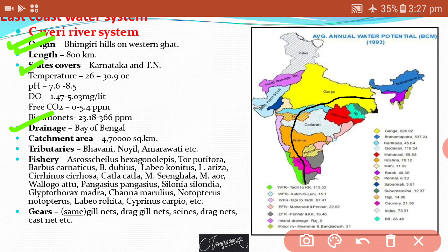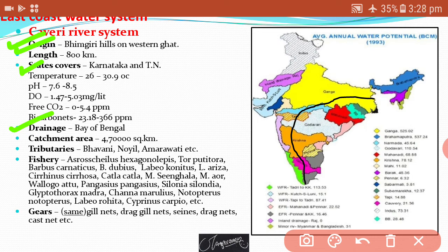Catchment area is about 4,70,000 square kilometer. Tributaries like Bhavani, Noyyal, Amaravati, etc.